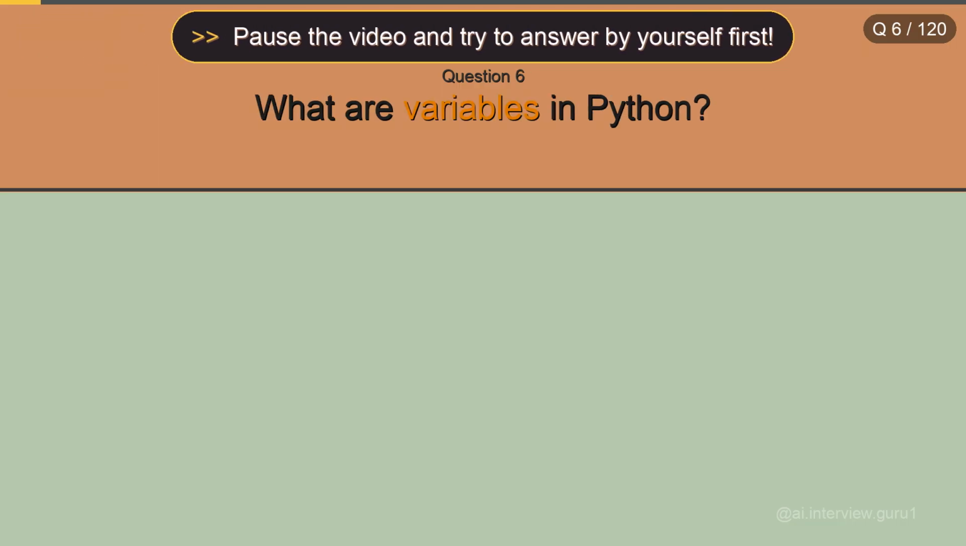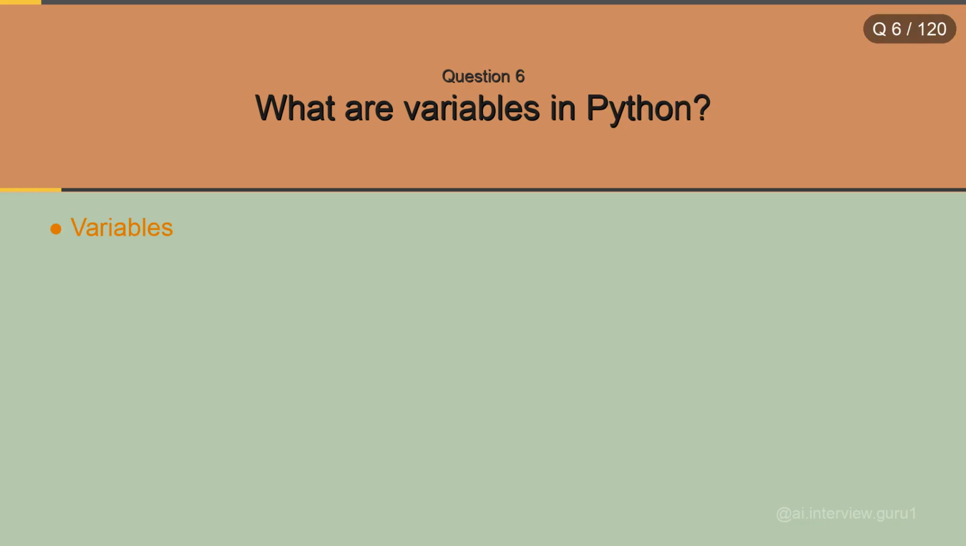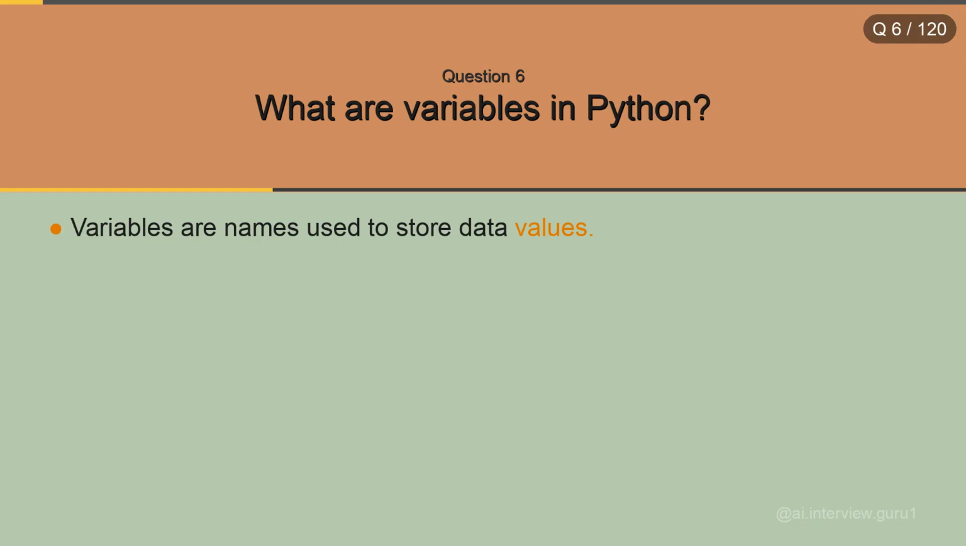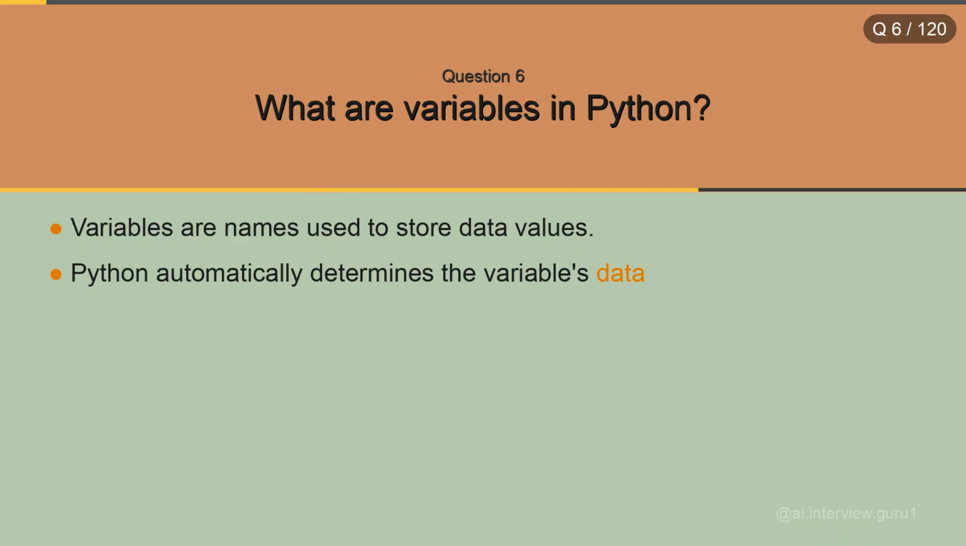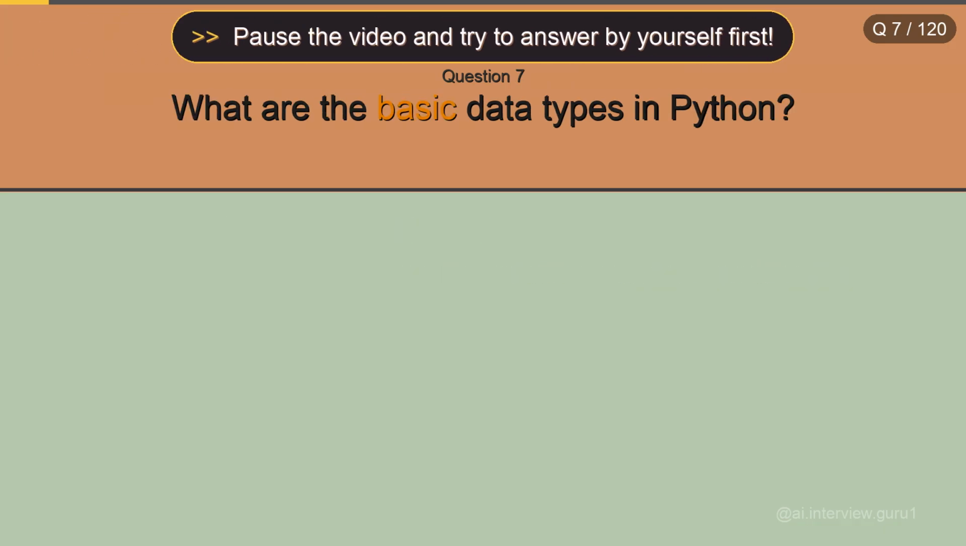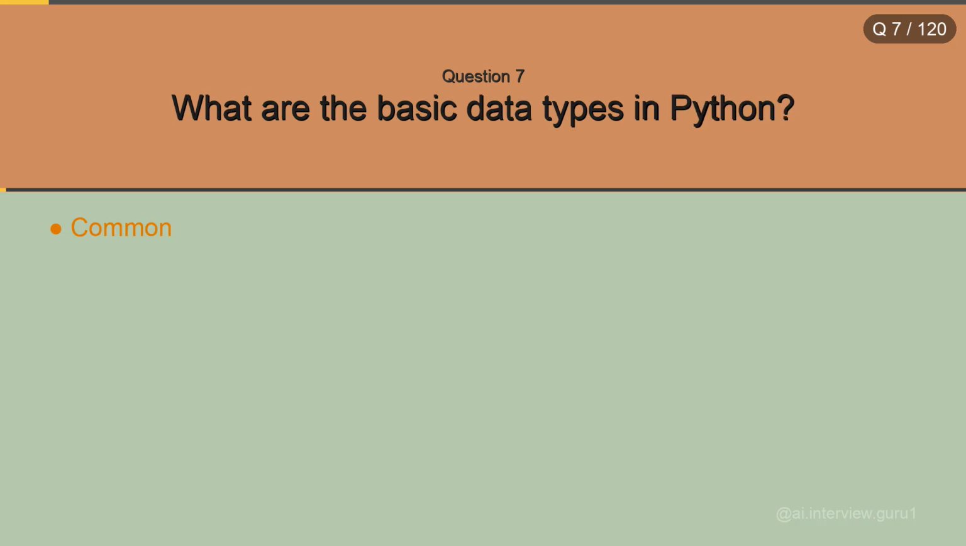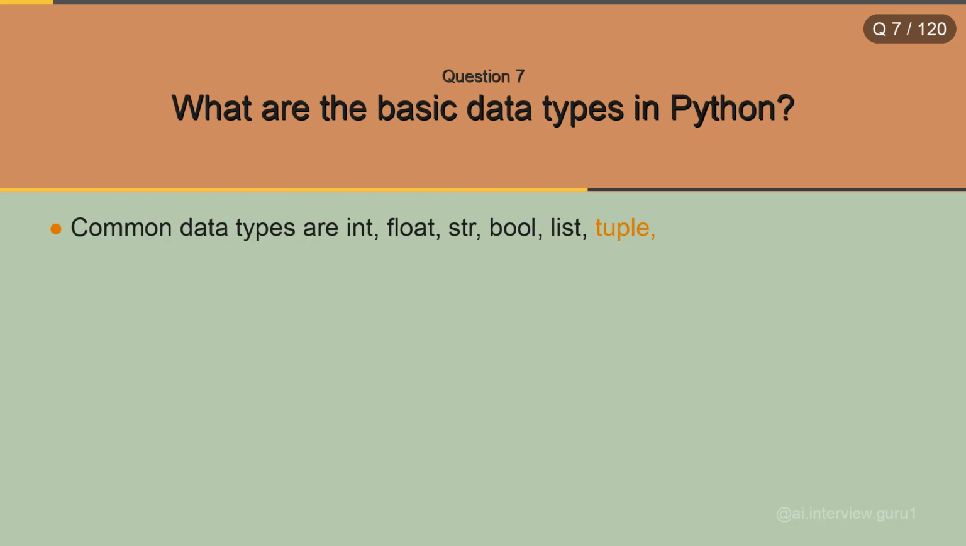What are variables in Python? Variables are names used to store data values. Python automatically determines the variable's data type based on the assigned value. What are the basic data types in Python? Common data types are int, float, str, bool, list, tuple, set, dictionary, and NoneType.